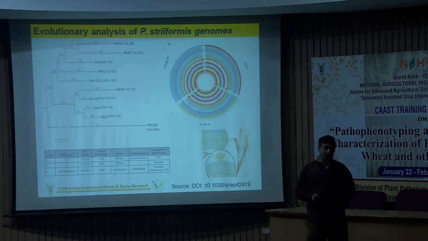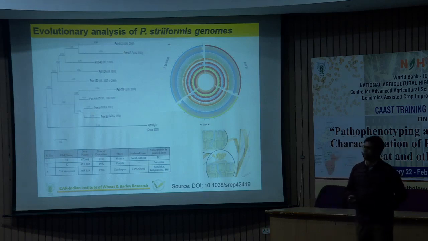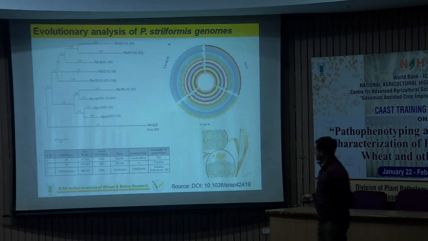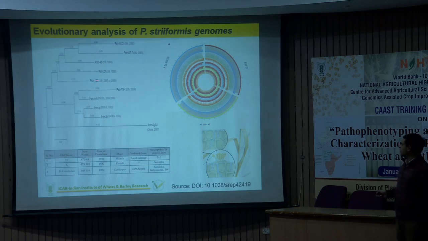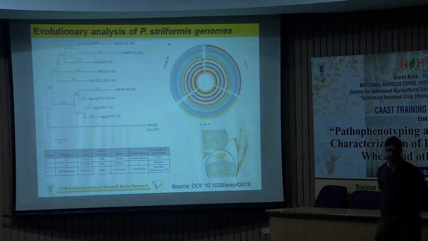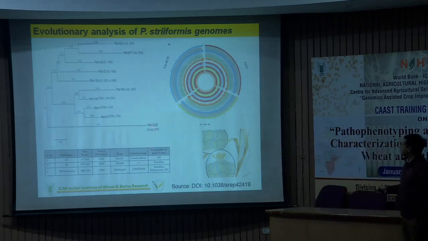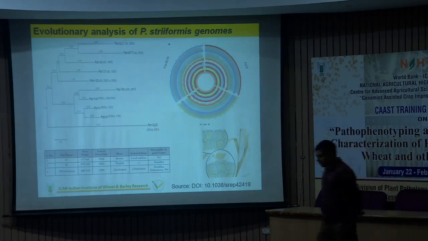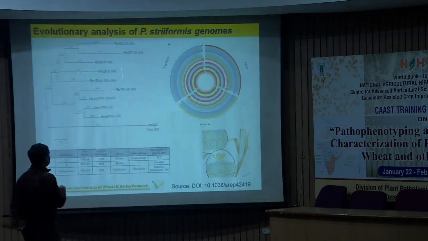So this is the beauty of genome information. We can replicate the data from one lab to another lab, and we get much more information. But this is the pathotype from China. It comes within this clade. What does it mean? It means the system of China is also different from that one and quite outward, because there are two clusters, one this one and another this one. This means that the race systems that exist in China and the USA are quite different, at least in comparison to these pathotypes.